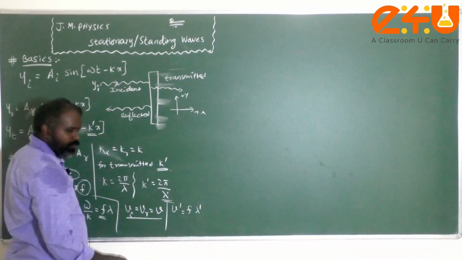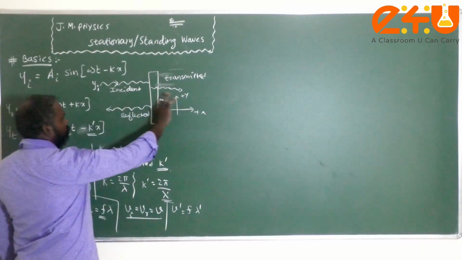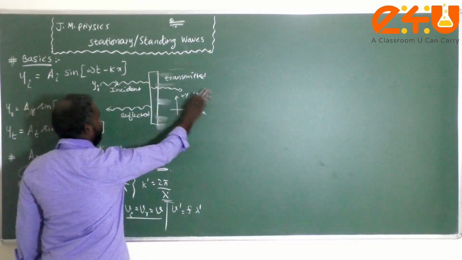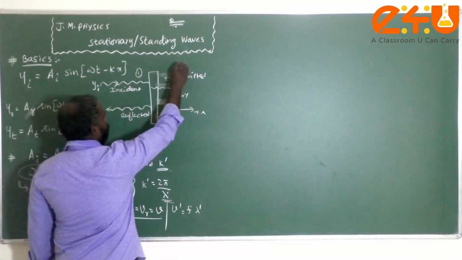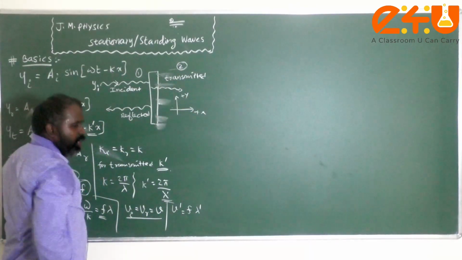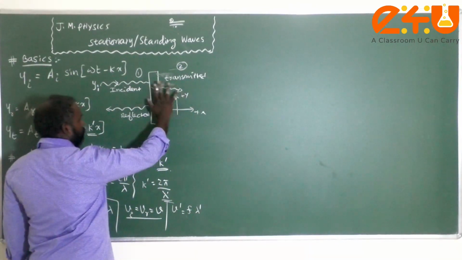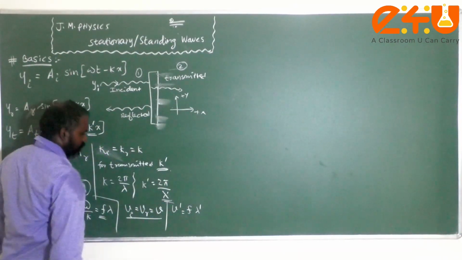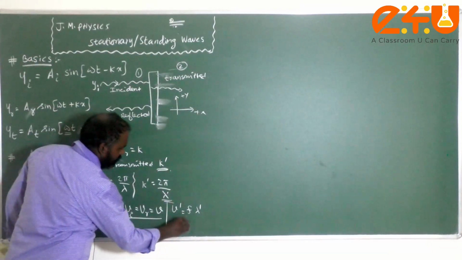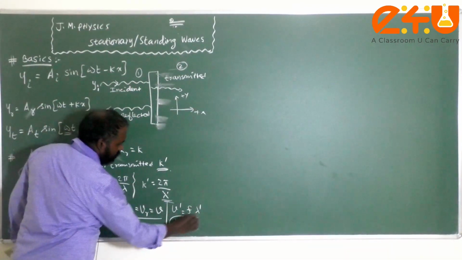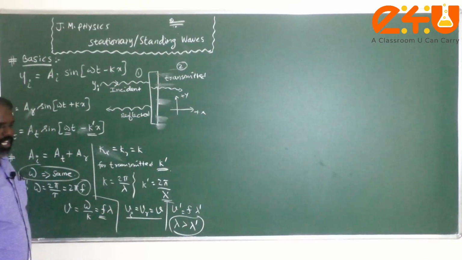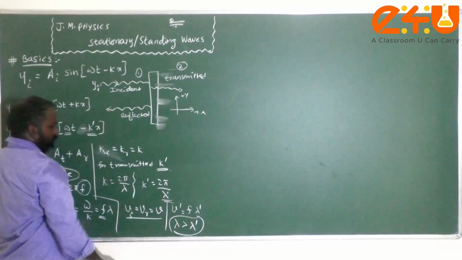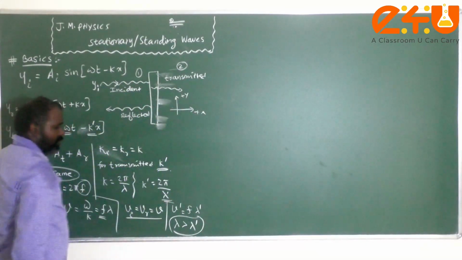So from this we know that whenever light is going from a rarer medium to a denser medium, velocity decreases. Let us assume that this is medium 1 and this is medium 2, and this medium is more dense, which means the velocity of the wave will be less here. Therefore lambda is greater than lambda dash, where lambda is the wavelength of the incident wave and lambda dash is the wavelength of the transmitted wave.